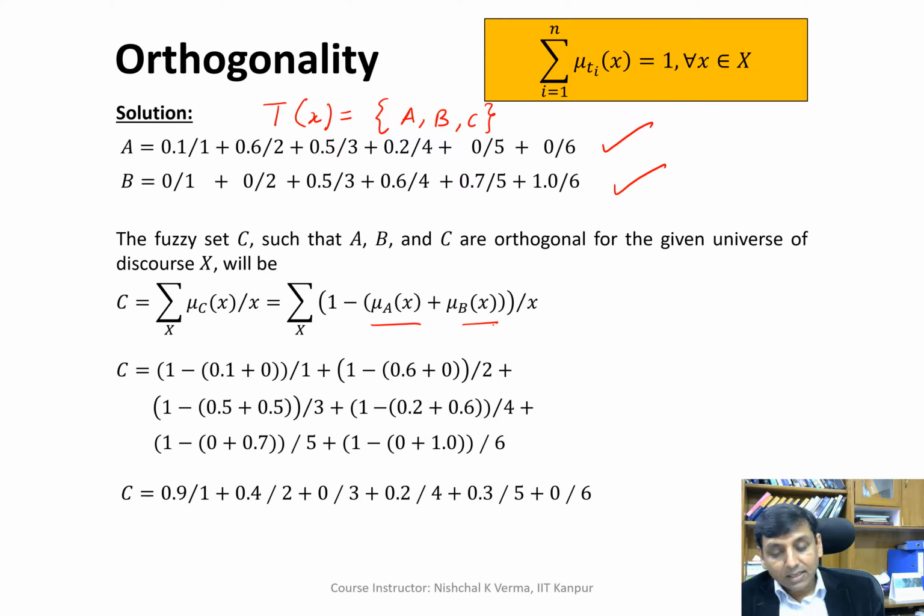So we can assume here that C is going to be mu C of x oblique x.